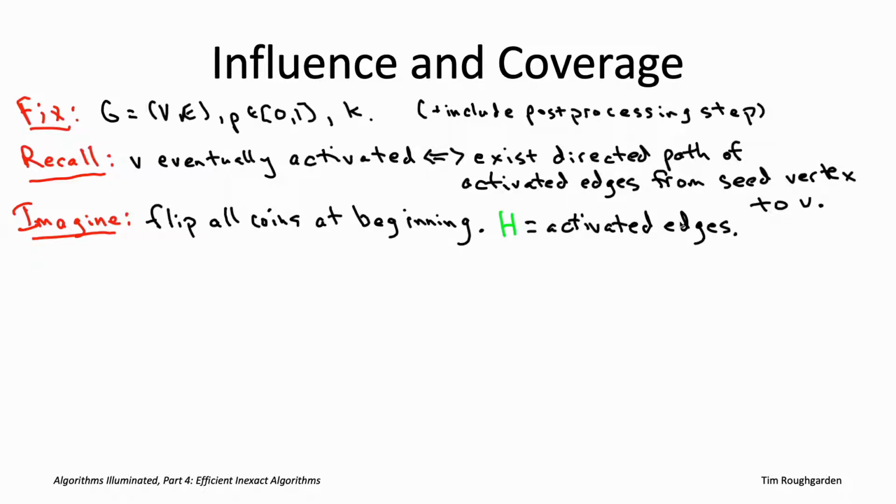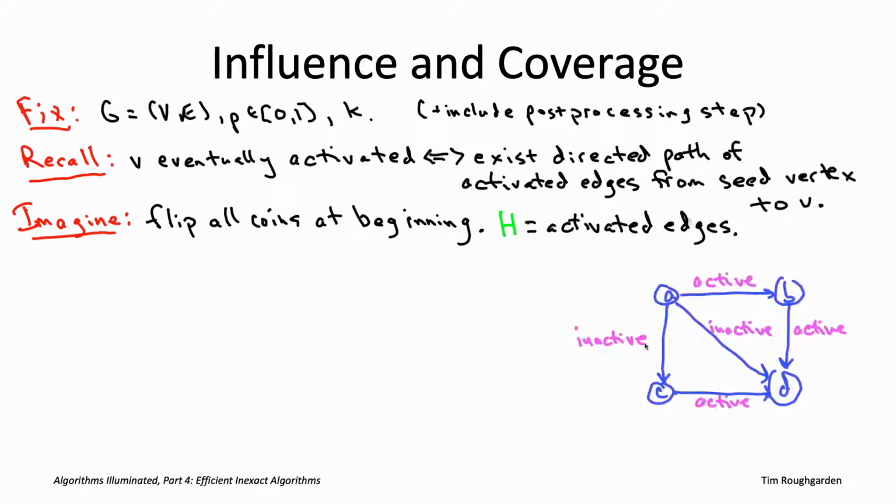So for example, going back to our 4-vertex graph we looked at earlier, suppose that the activated edges happen to be the edge from A to B, the edge from B to D, and the edge from C to D. Okay, so those three edges constitute the set capital H. Then we've got one subset corresponding to the vertex A, which includes all of the vertices reachable from A along activated edges. So that's going to be A, B, and D.